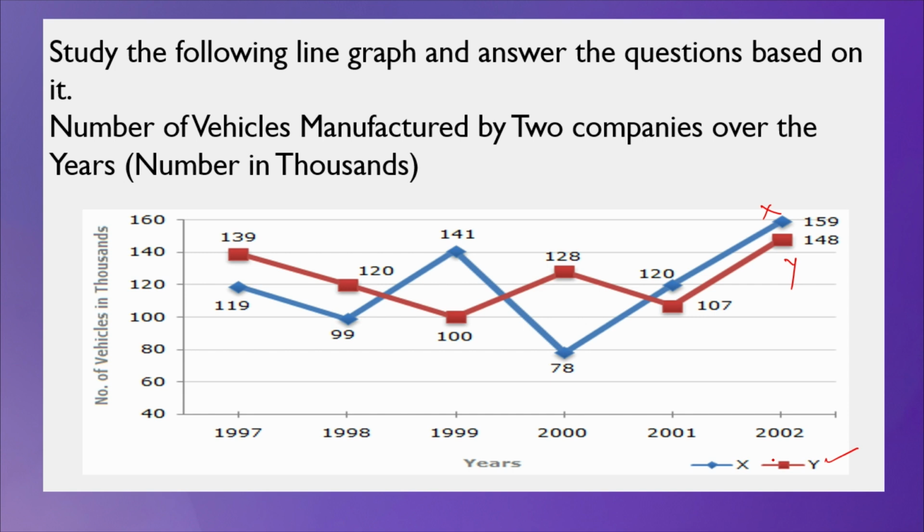In the year 2000 it is 128,000. In 2001 it is 107,000. So the difference is 21,000. So the answer is that the difference between the number of vehicles manufactured from 2000 to 2001 is 21,000. This is the information you have to calculate.